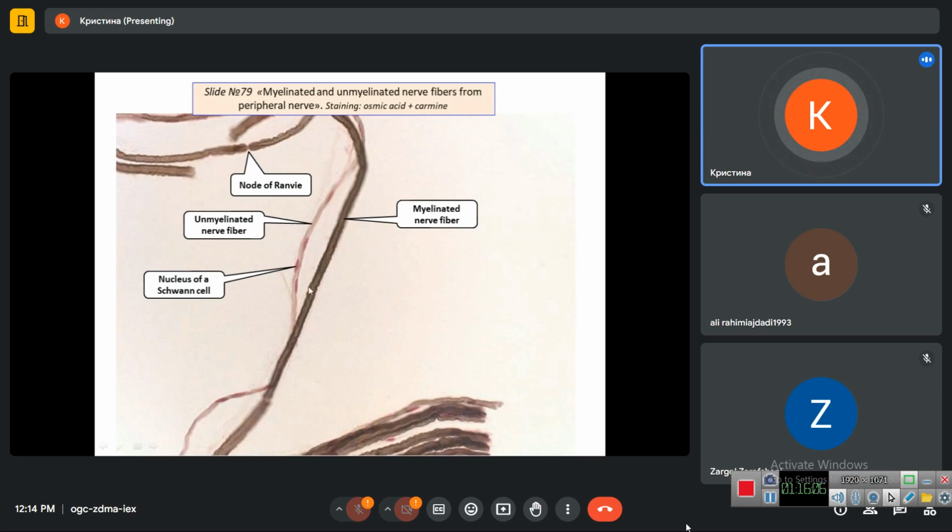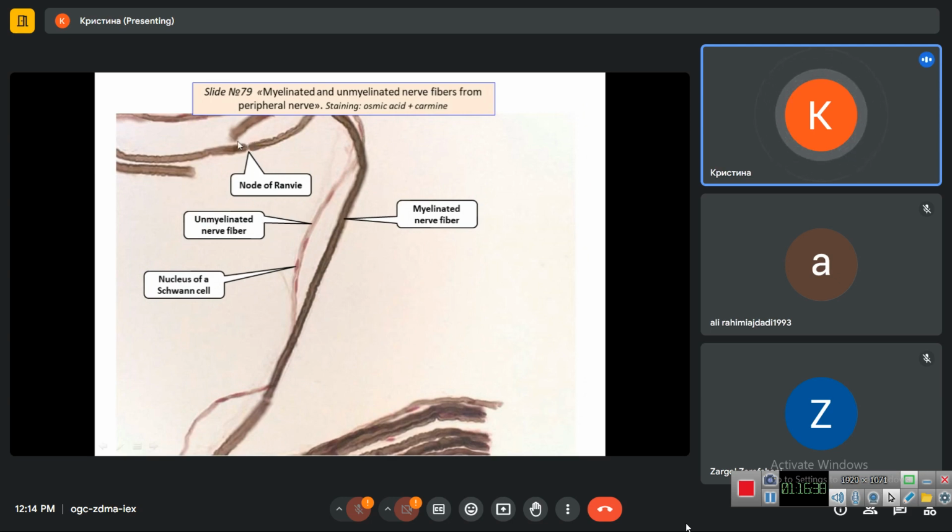In myelinated nerve fibers, we see a lighter area in the center, this is the location of axial cylinder, and darker areas surrounding it. These are the areas of the myelin sheath. Also, we should see some cell nuclei of Schwann cells, but not in this picture, maybe this one. The Schwann cell nucleus in the structure of the thick myelinated nerve fiber.